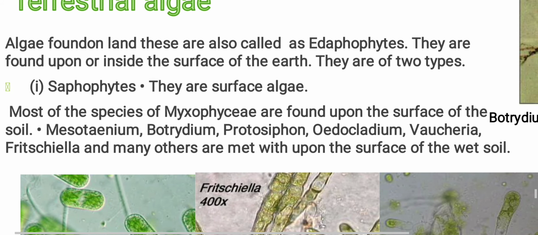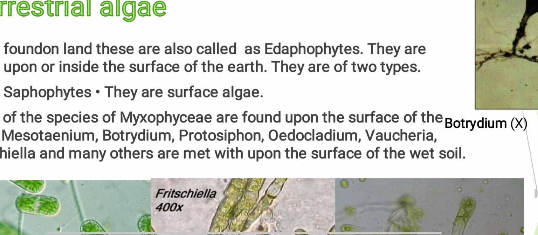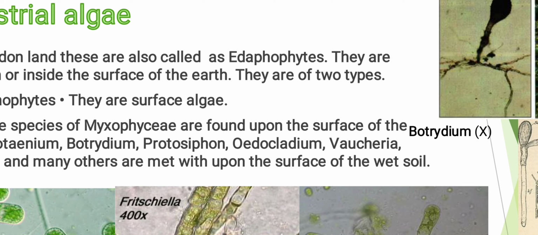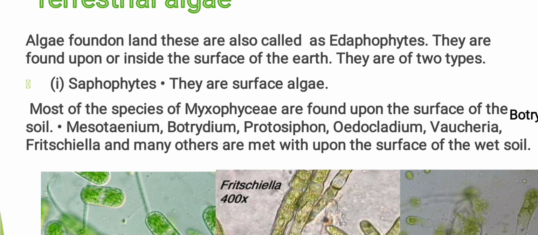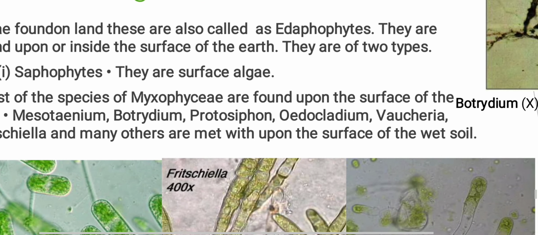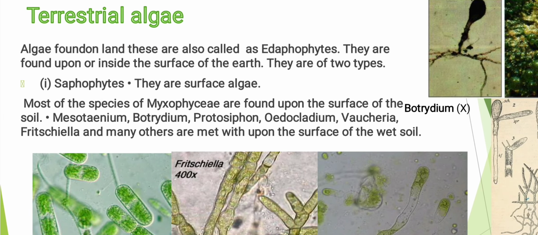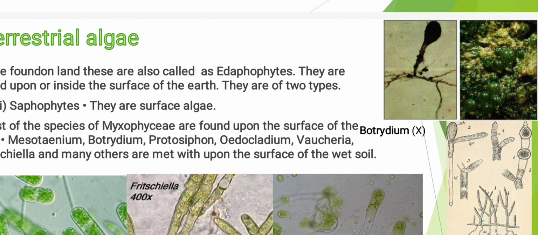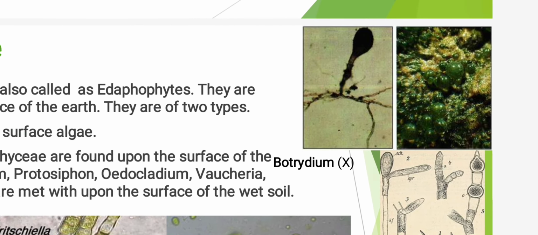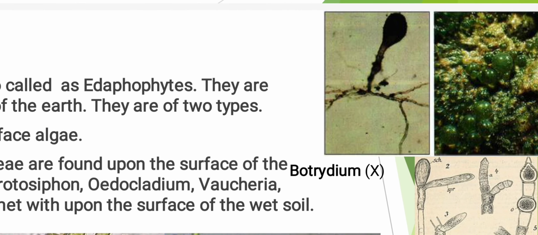For example, Mesotaenium, Botrydium, Protosiphon, Oedocladium, Vaucheria, Fritschiella, and many others. They are found upon the bare soil or bare surface of the land. You can see an example of Botrydium.